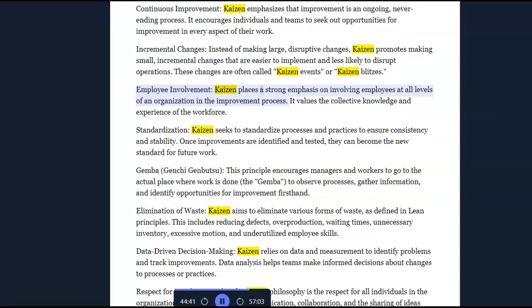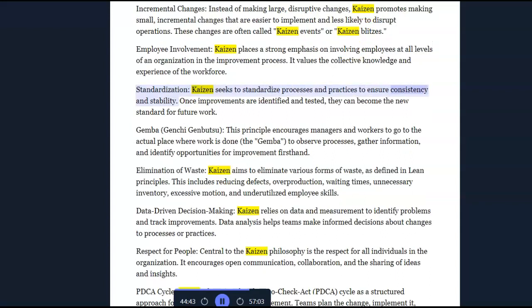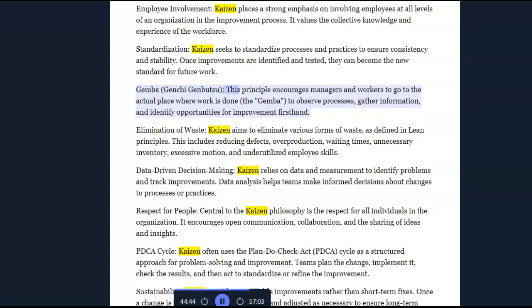Employee involvement. Kaizen places a strong emphasis on involving employees at all levels of an organization in the improvement process. It values the collective knowledge and experience of the workforce. Standardization. Kaizen seeks to standardize processes and practices to ensure consistency and stability. Once improvements are identified and tested, they can become the new standard for future work. Gemba Genshi Genbutsu. This principle encourages managers and workers to go to the actual place where work is done, the Gemba, to observe processes, gather information, and identify opportunities for improvement firsthand.